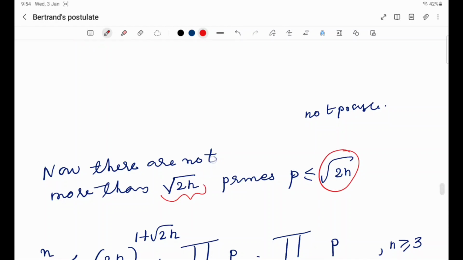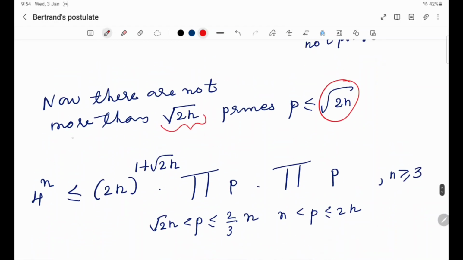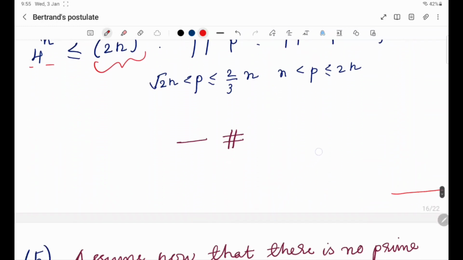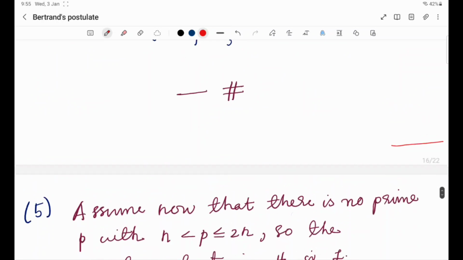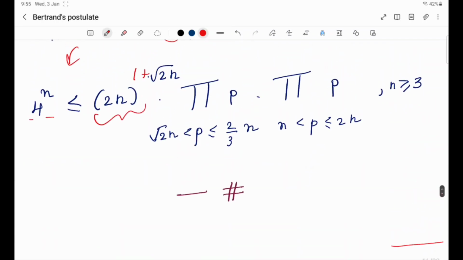So I'll replace that, and the product turns out to be root 2n, then there is a 2n, right? So it goes there, then it makes 1 plus root 2n, and these things are there. Okay, so this is the setting.